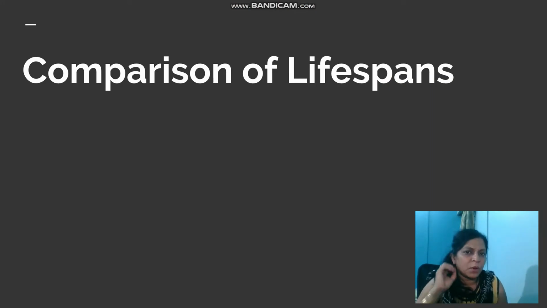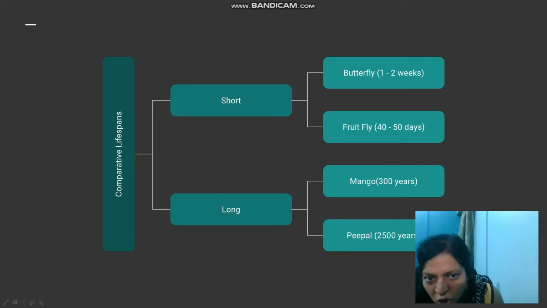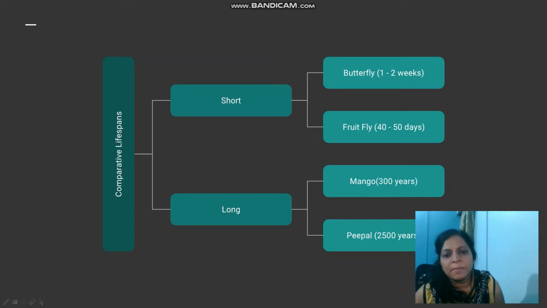So just now we compared the different lifespans. We saw that some organisms have a short lifespan and some have a long lifespan.